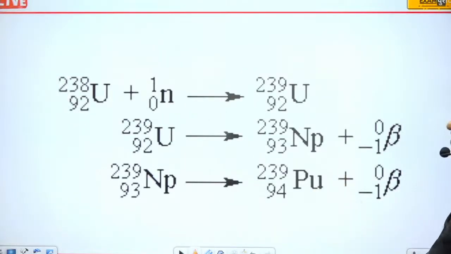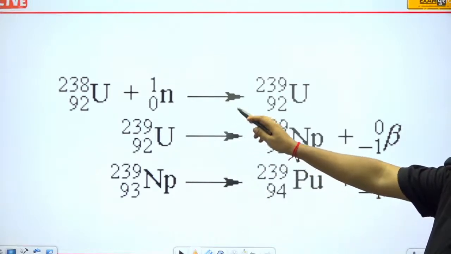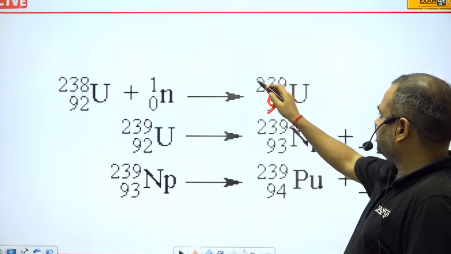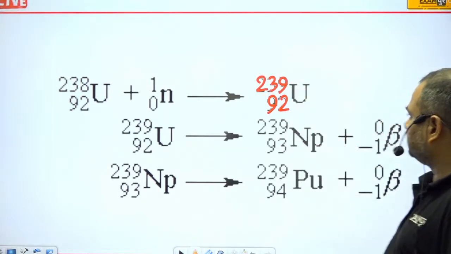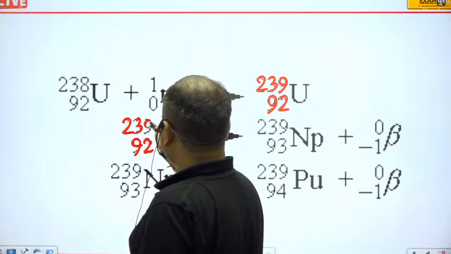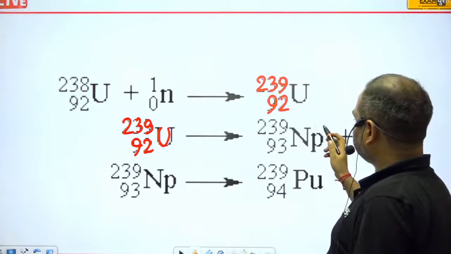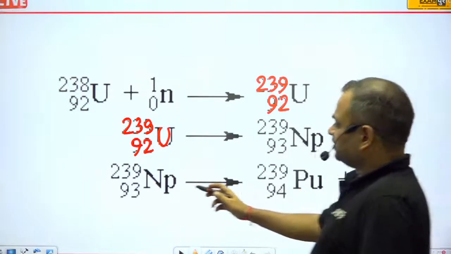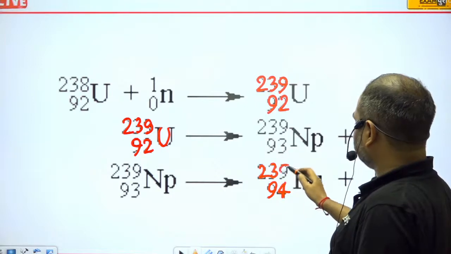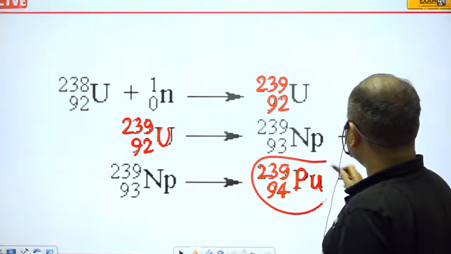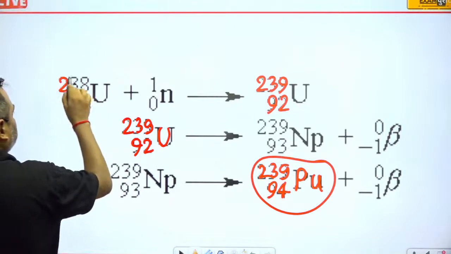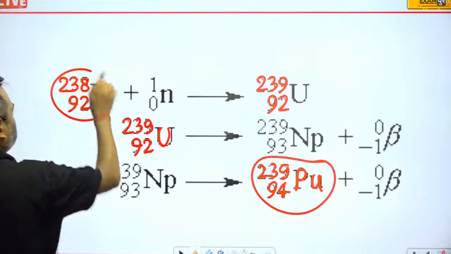And this is the chemical reaction: 92 uranium 238 plus 0 1 n. This gets converted into uranium 239, and then into neptunium (Np), and this neptunium gets converted into plutonium, which is 94 and 239. So plutonium has been manufactured from 92 uranium 238, and this is the fuel actually.